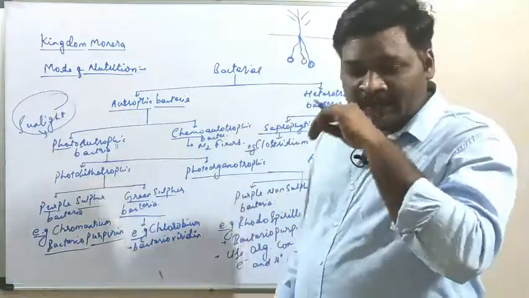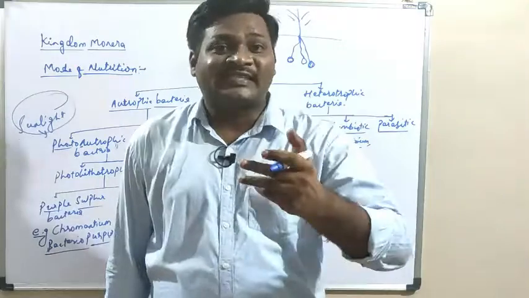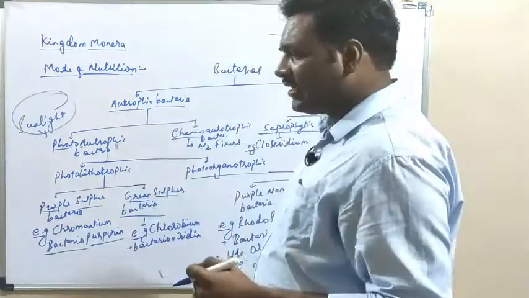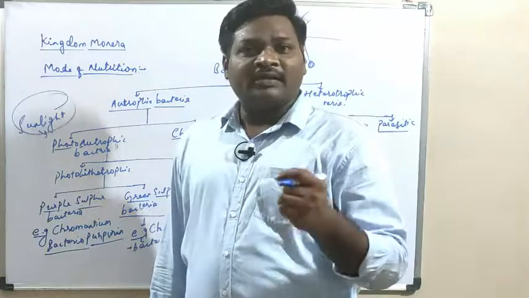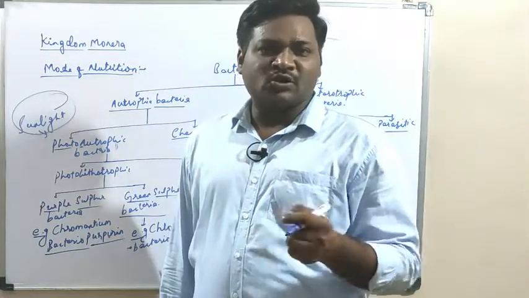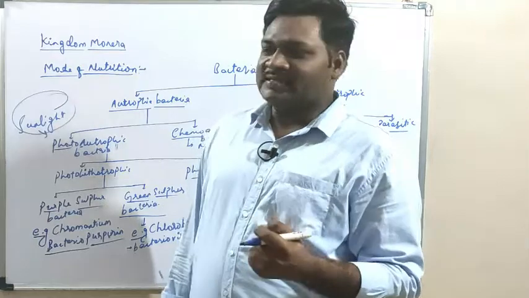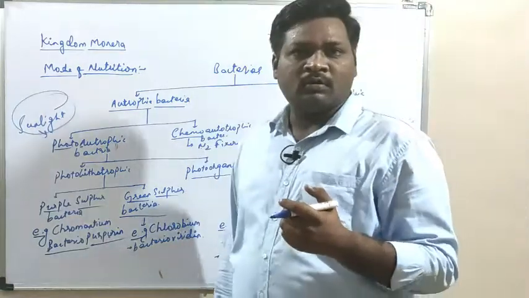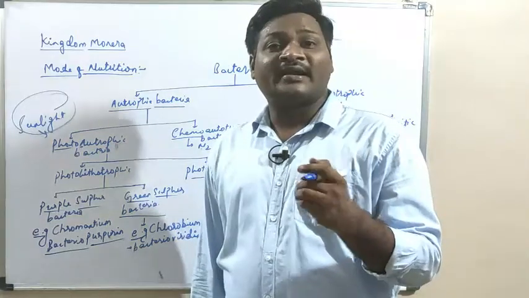Some parasites like bacteria cause diseases. Let's take an example of the Mycobacterium tuberculosis, which causes tuberculosis, as well as Vibrio cholerae, the bacteria which causes the cholera disease,